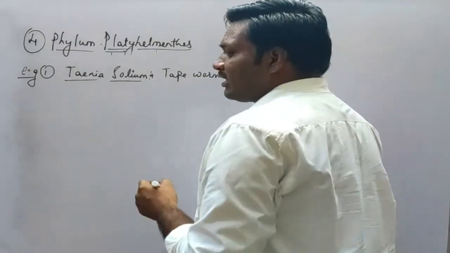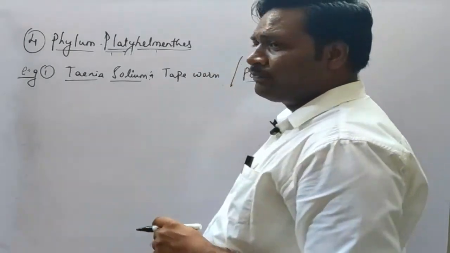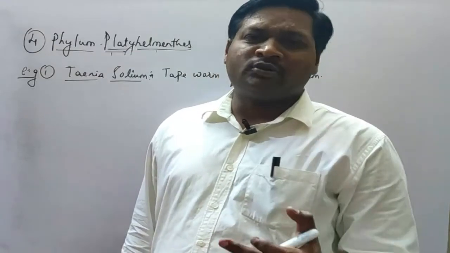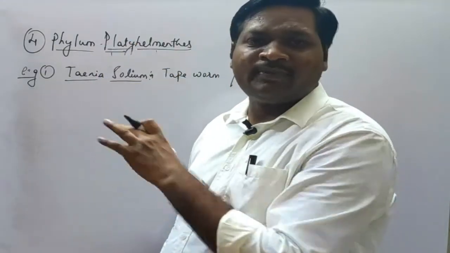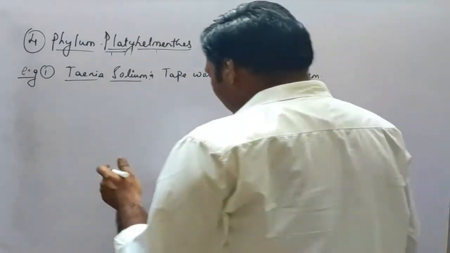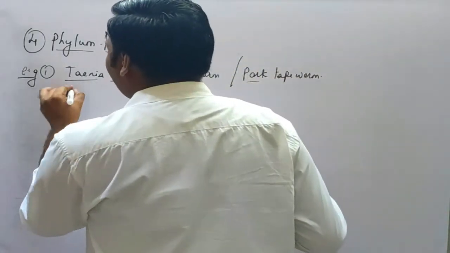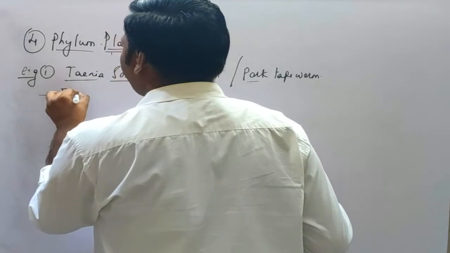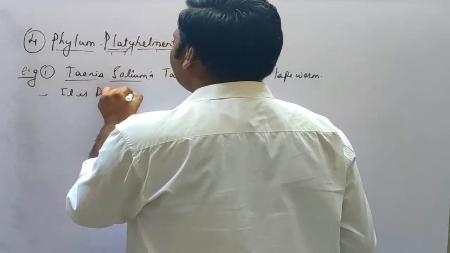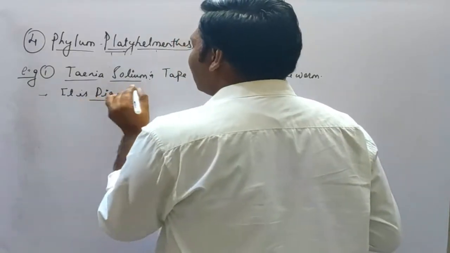Now let's see the characteristic features of the Taenia solium. Now all the general characters of the Taenia solium will be similar to that of the phylum platyhelminths. Few extra characteristics we'll see here. Okay, so Taenia solium, it is digenetic. See the word digenetic.